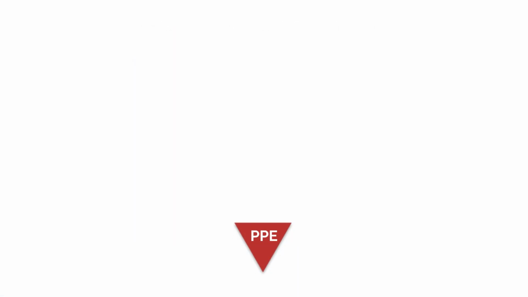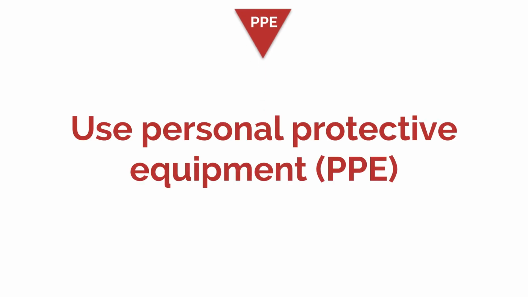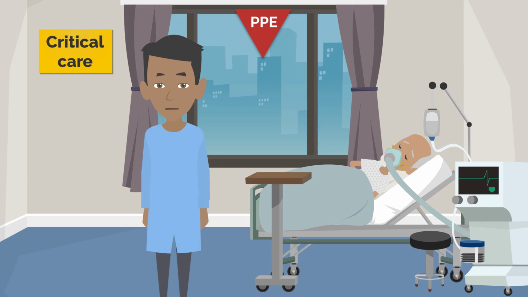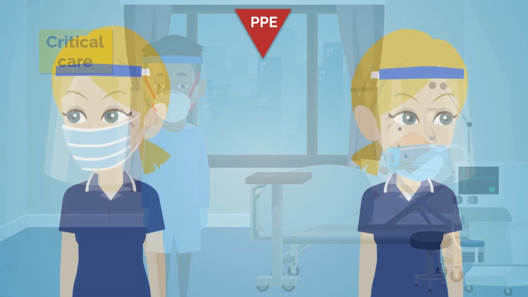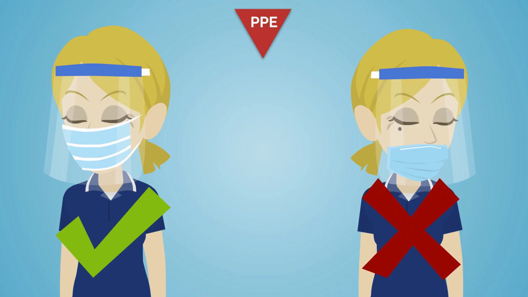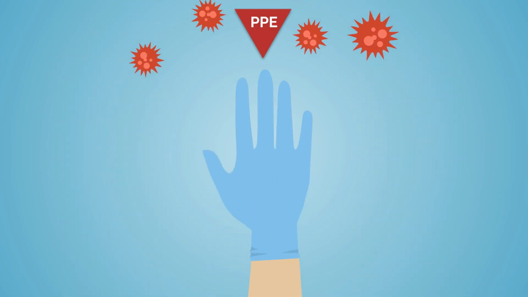PPE is the last level of control in the hierarchy. When care involves close contact with a patient who has COVID, PPE provides an additional barrier, for example by protecting the eyes, nose and mouth. For PPE to be effective, we must wear it correctly. For example, mask, eye and face protection must be fitted properly over the eyes, nose or mouth. We must also avoid spreading infection to others.